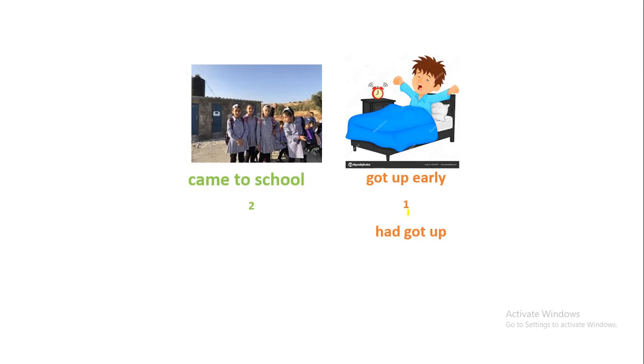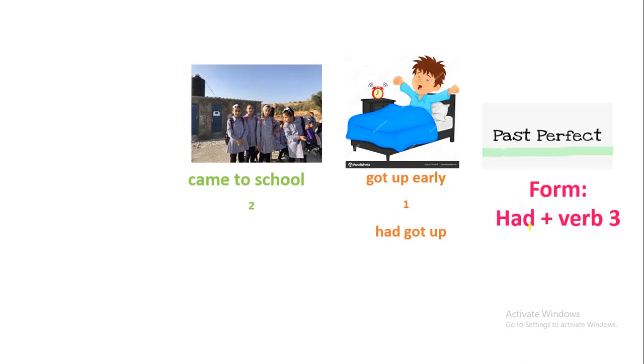The first one should be had got up. If you notice, it is in the past perfect tense because it happened first, because it is number one. And here we have the form of the past perfect. The form of the past perfect is just had plus verb 3. That's it.